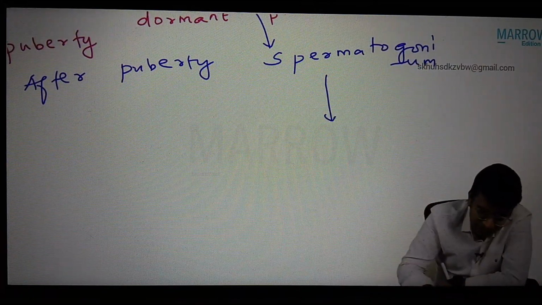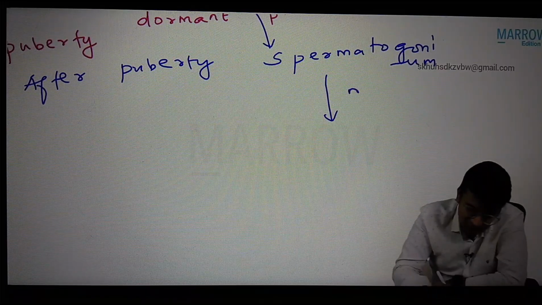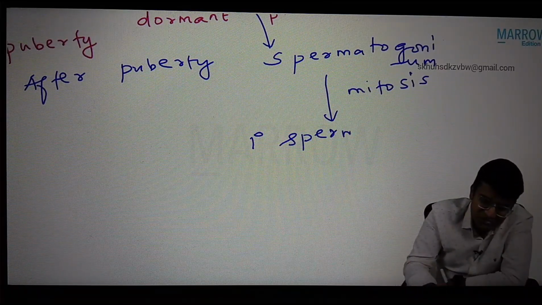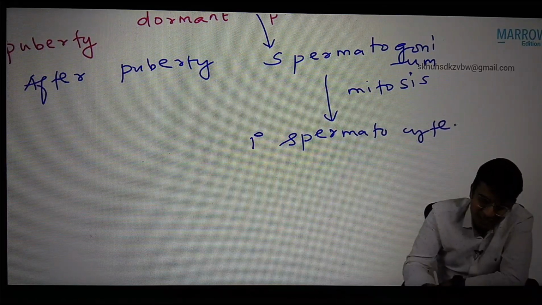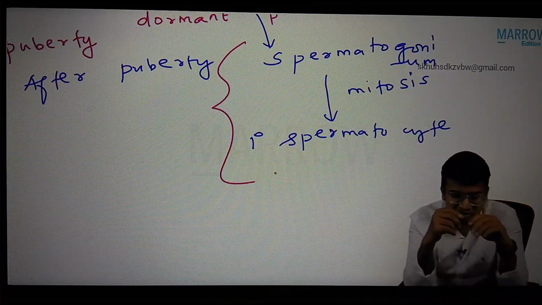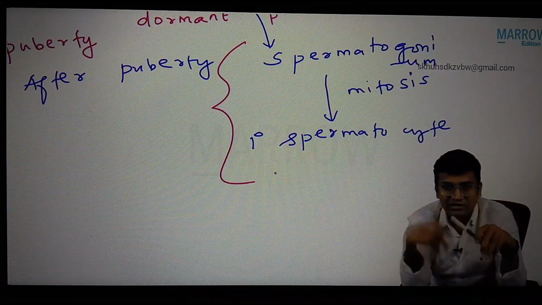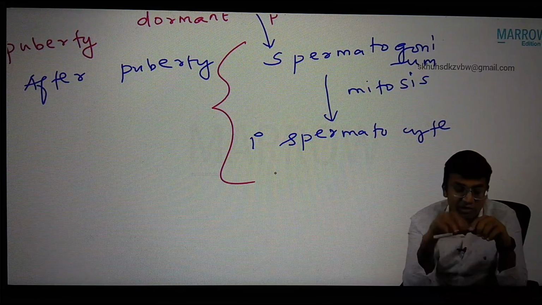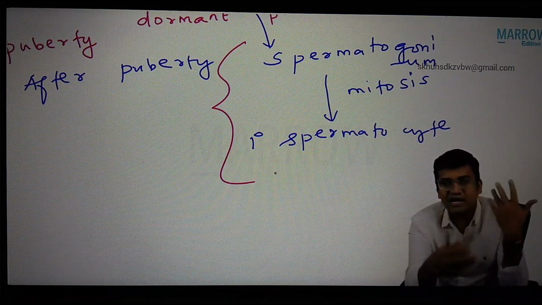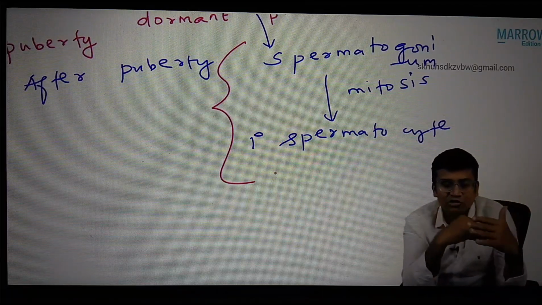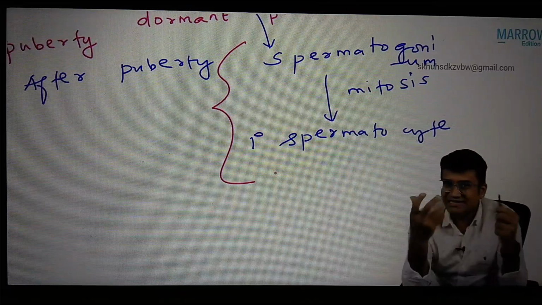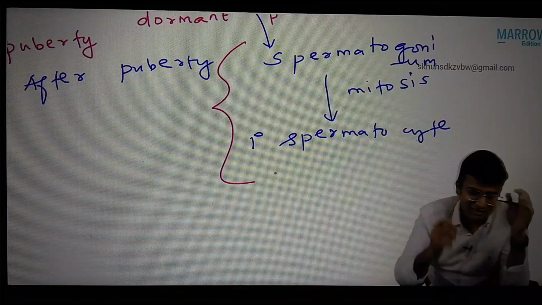Now the spermatogonium, after mitosis, is converted to primary spermatocyte. Here we have written the spermatogonium converted to primary spermatocyte by mitosis in a single step. Actually, many structures are formed in between. The spermatogonium forms type A dark cell and then type B dark cell. So various cells are formed in between the spermatogonium and the primary spermatocyte. Again, that is not worth mentioning, so we simply wrote a single step.